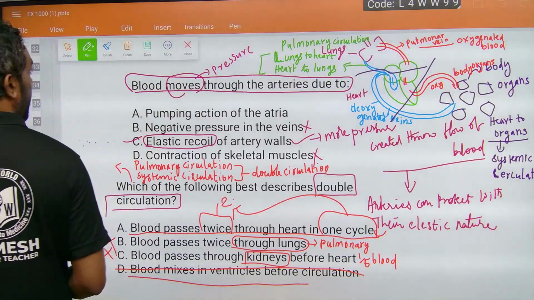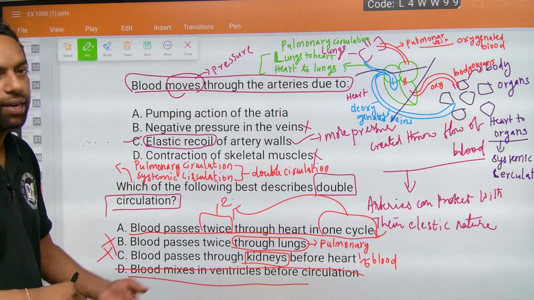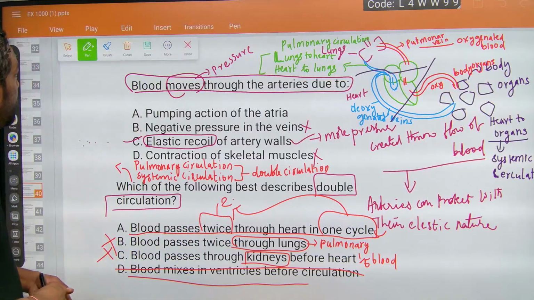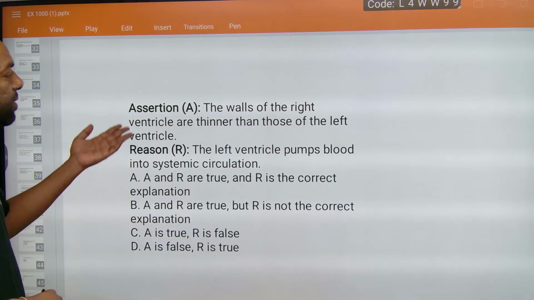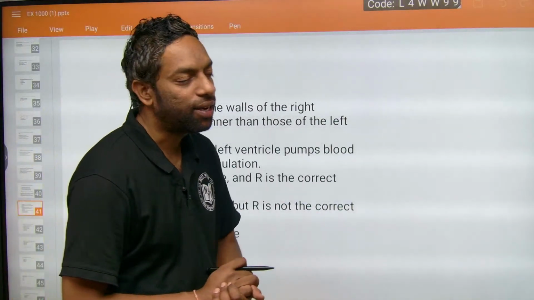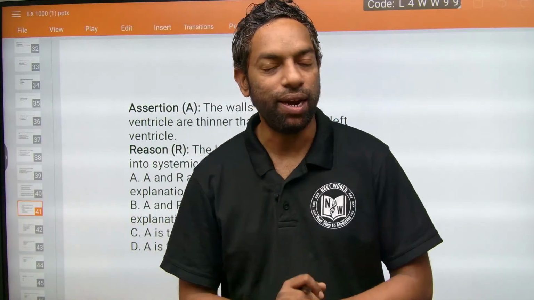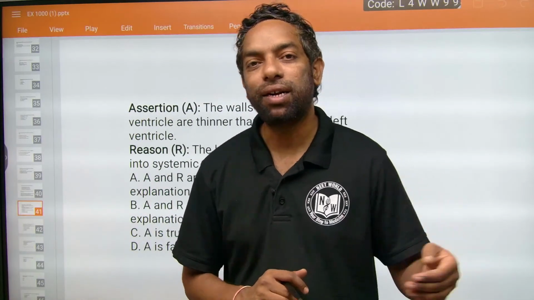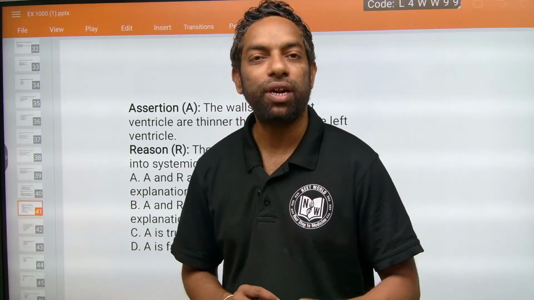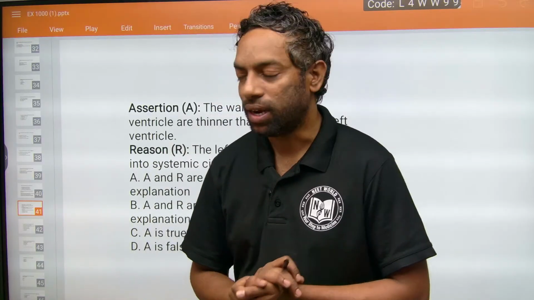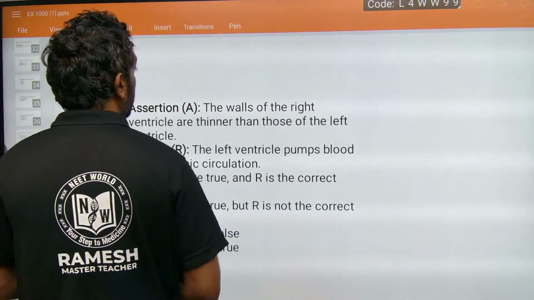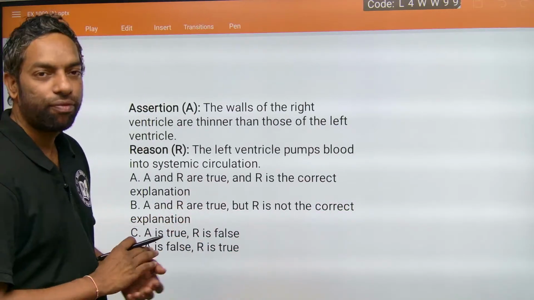Yeah, if we come to the next question, I hope you guys understand. Take a screenshot if you want. Next question, assertion and reason. Guys, the complexity will increase every year. In the question paper, assertion and reason questions may increase in future. You have to be conceptually perfect in each and every topic. That should be mandatory. Every year the difficulty will increase. Of course, in 2026 there is an increase in difficulty level.